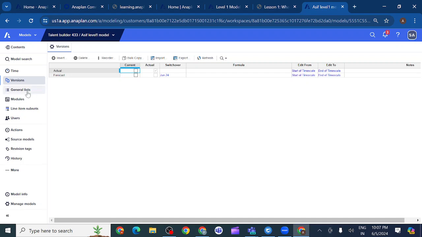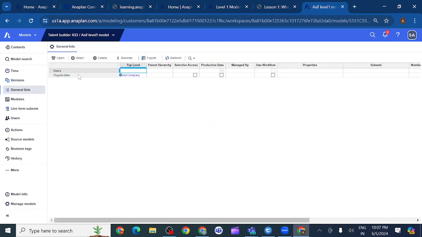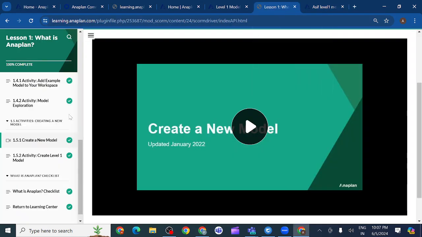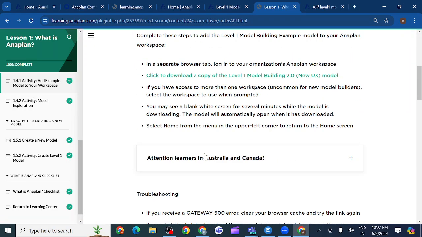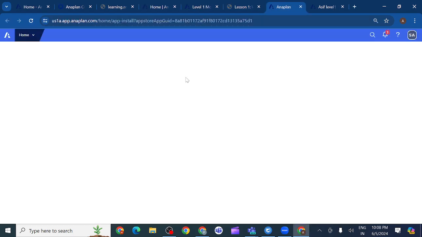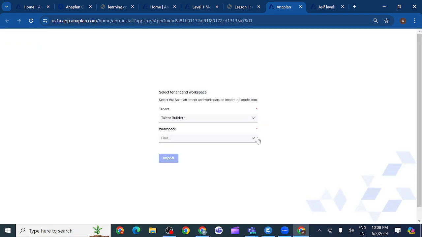We need to create other versions. For general lists we don't have anything. Whatever default lists we have, you can see here. Other than this, we need to create other lists: country list, region list, everything. The example model we downloaded there, I can download here as well. That is a different workspace, but I want you to use this new workspace because that one will expire soon. If I create something here, we can find it easily.